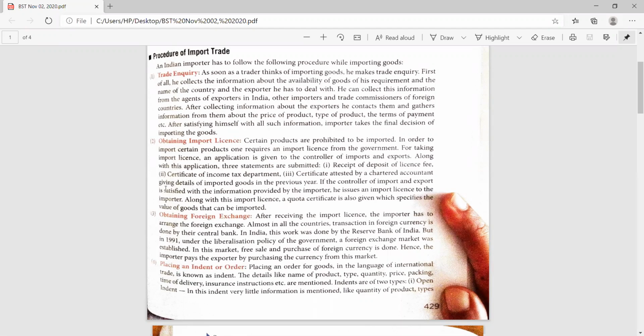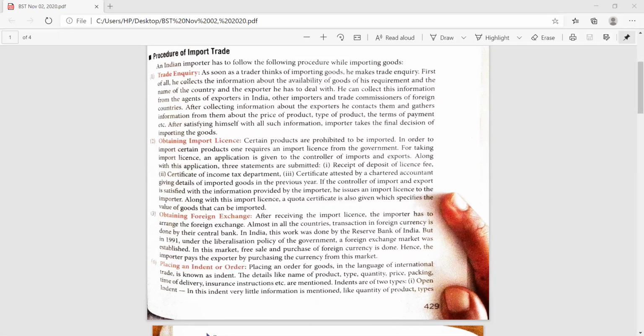First of all, trade inquiry. Whenever you have to import goods, first of all an inquiry is made. As soon as a trader thinks of importing goods, he makes the trade inquiry. First of all, he collects information about the availability of his requirement, the name of the country, and the exporter he has to deal with. About which things he has to inquire, please underline.